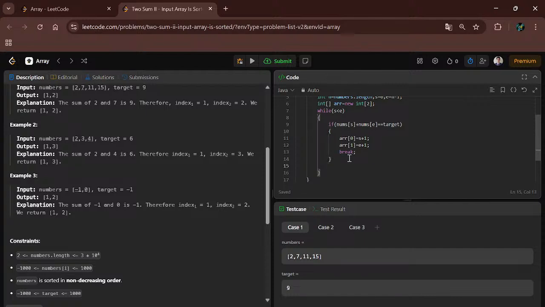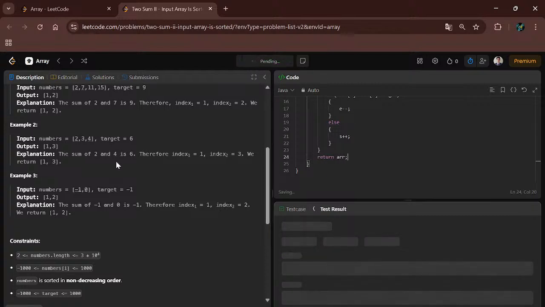I have taught this problem on paper and pen in my full length video dedicated to this problem only. You can find it in the playlist. And again, if nums of s plus nums of e is greater than target, then we have to decrement the ending pointer, else the starting pointer is incremented. This is a similar problem to Two Sum, but the given array is 1-indexed, not from 0, and we will return the same array. So let's compile the code. This was a very easy problem.